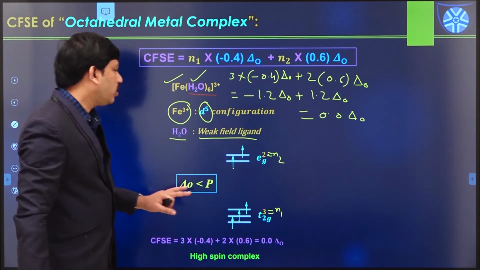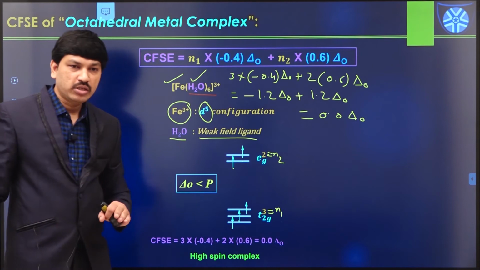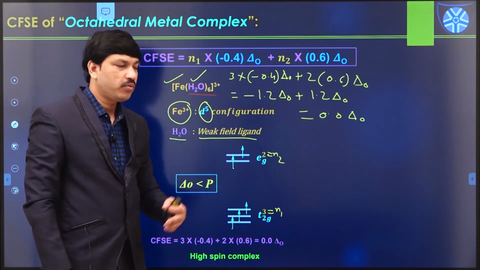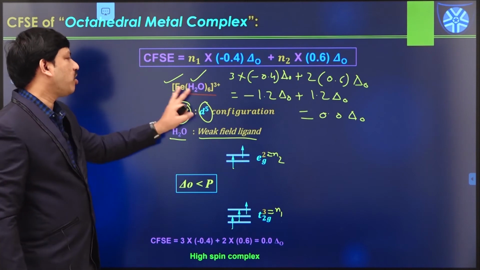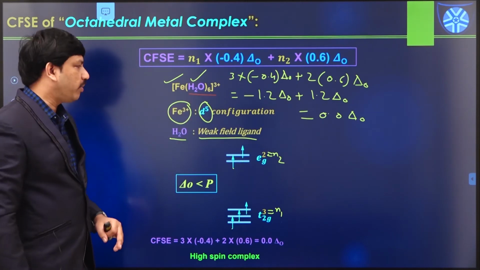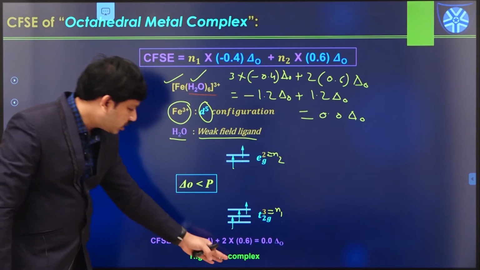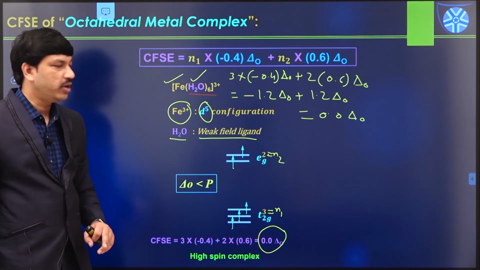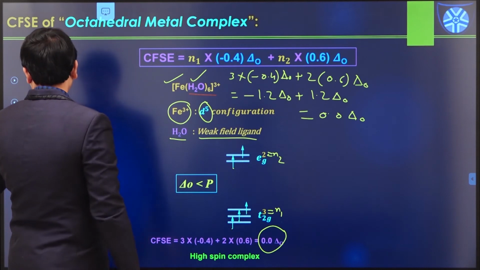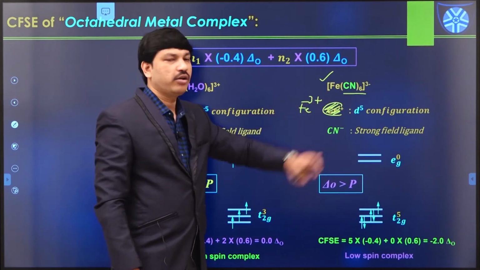So this is actually a highly unstable complex. Whenever we introduce another type of ligands, immediately this complex converts into a new metal complex. So because in this case we have actually CFSE value 0, highly unstable complex. Okay. So let us see one more example, because this is actually iron complex.